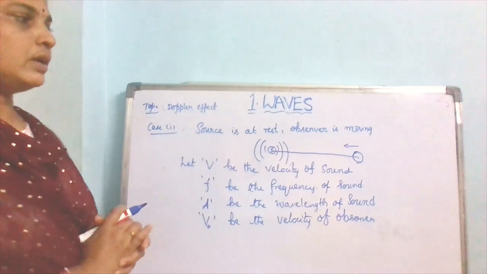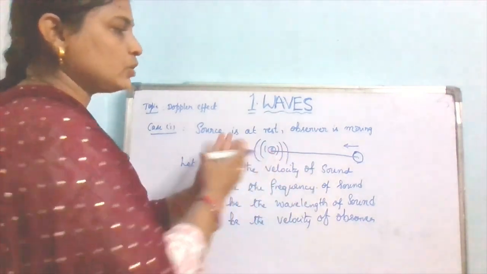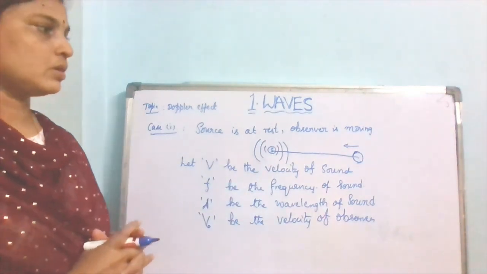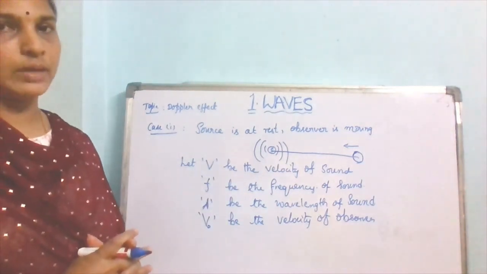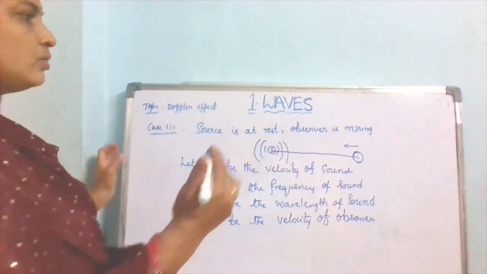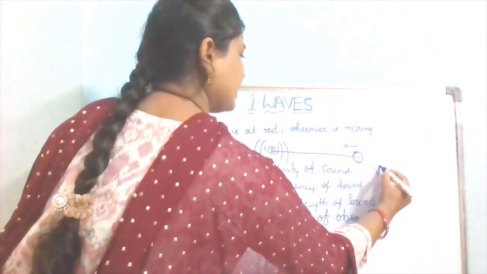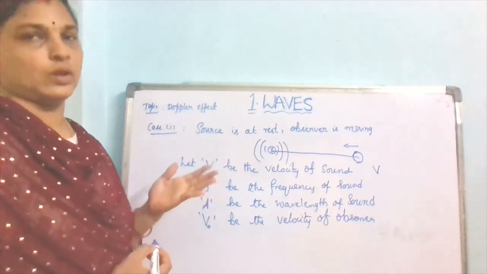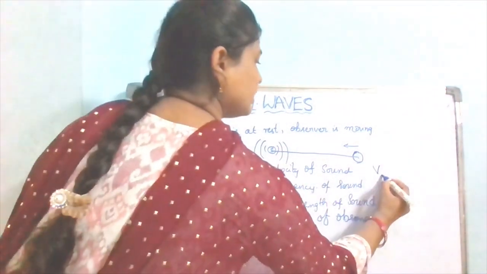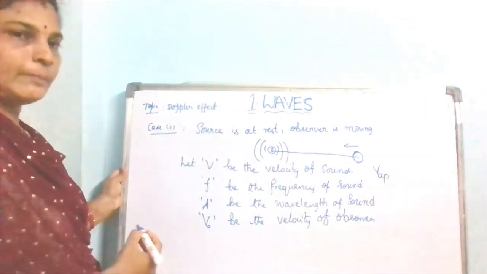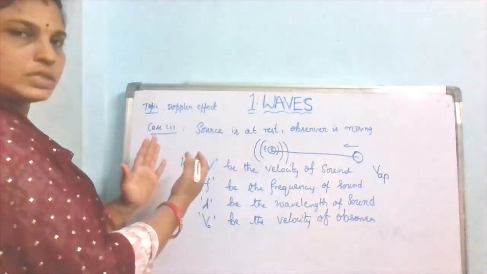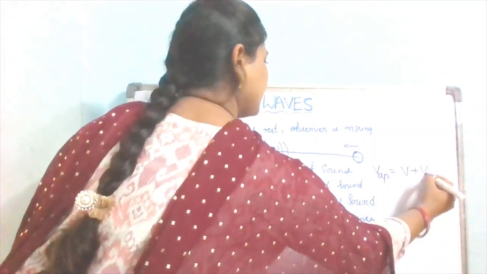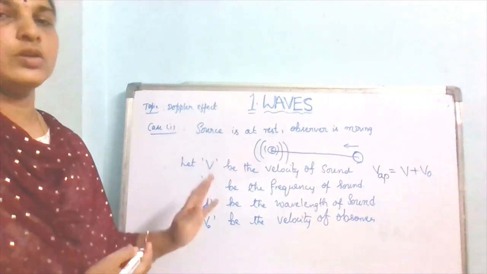And now when he is approaching towards the source, what happens to the velocity? Now the velocity will be changed. Then there will be an apparent velocity in which he is coming towards the source. So the apparent velocity will be V plus the velocity of the observer.